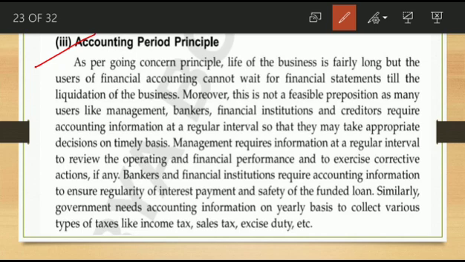Management requires information at a regular interval to review the accounting position and financial performance, and to take corrective actions, if any. Bankers and financial institutions require accounting information to ensure the regularity of interest payment and safety of the funded loan. Similarly, the government needs accounting information on a yearly basis to collect various types of taxes like income tax, sales tax, excise duty, etc.